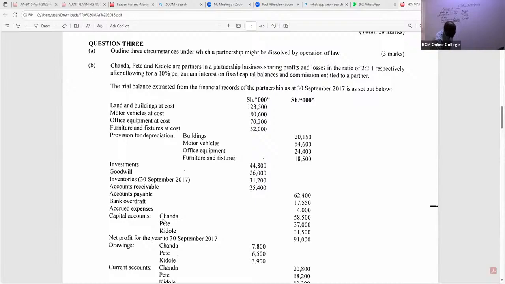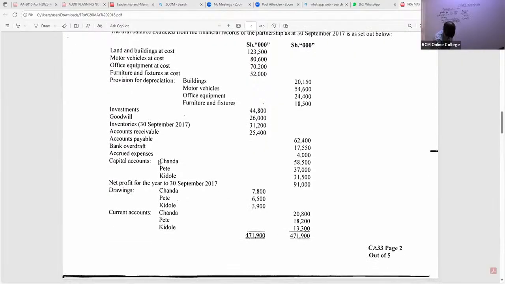When you come to capital accounts, you can see we have Chanda 58,500. You can either aggregate them or you do them separately. So Chanda is getting 10% of 58,500. Pete is getting 10% of 37,000. Then we have Kidole. Kidole is getting 10% of 31,500. So what amount do we have here? We have 5,850 in brackets, 3,700 in brackets, and 3,150 in brackets.